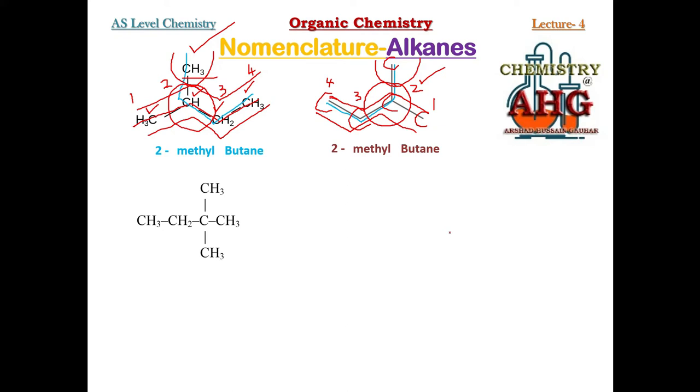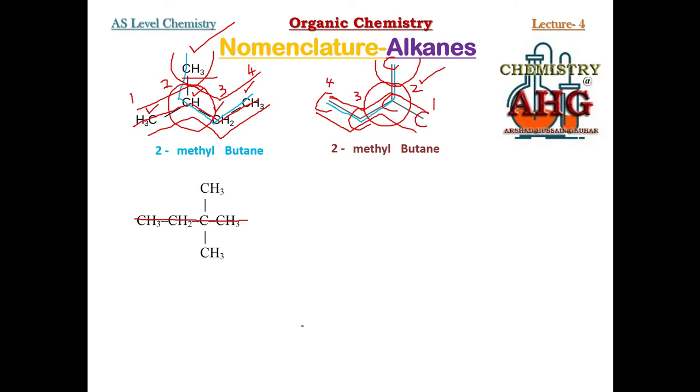This is the structure. What I told you while delivering part 1 of this lecture is that mostly at AS level and A2 level, the straight chain must be considered as the longest continuous chain of carbon atoms. So again, you can choose the longest chain, this straight one.